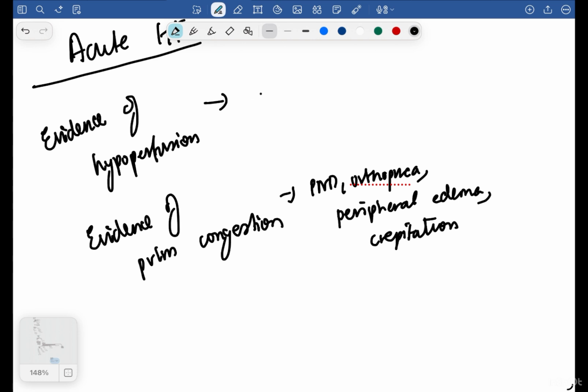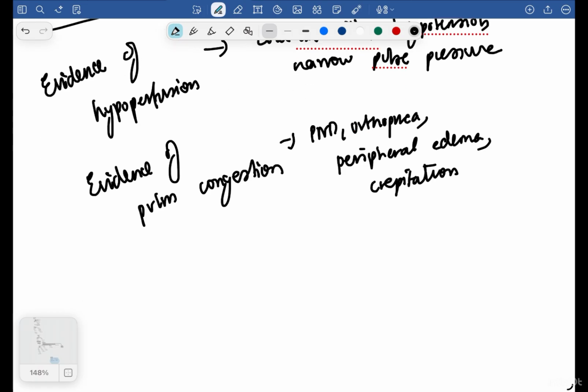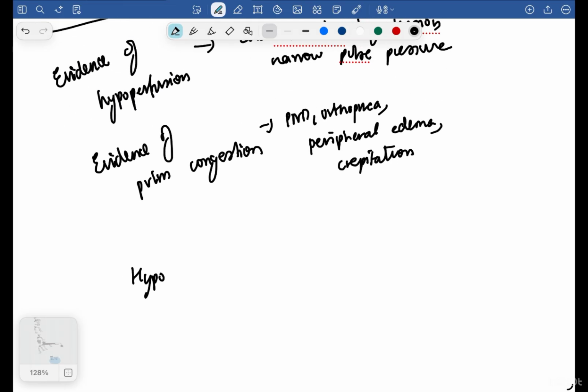Evidence of hypoperfusion means you have cold extremities, hypotension, and narrow pulse pressure. These are the things you have to check for. Now, how will you classify? On the basis of hypoperfusion and pulmonary congestion only, I'm going to classify.